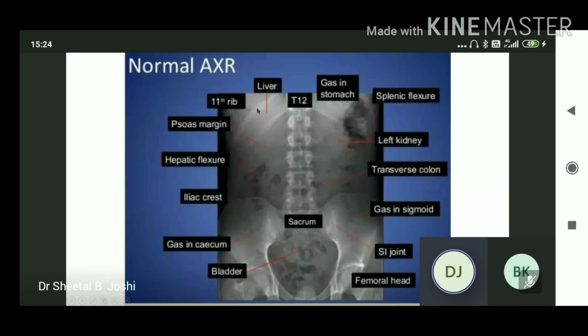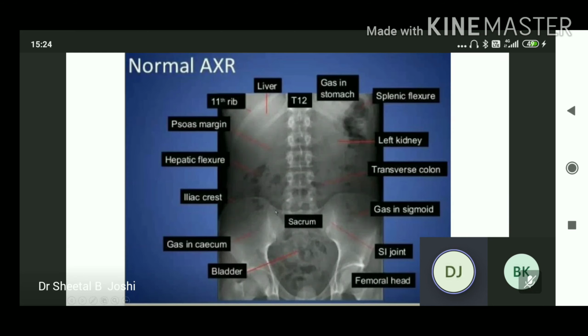Now again, 11th and 12th ribs, you can appreciate the liver under the right dome of the diaphragm, the lateral margin of the psoas muscle on both sides, the hepatic flexure. The scattered intestinal gas shadows are seen as large or small bowel, because haustrations are present in the large bowel, and in the small bowel, which is centrally placed, there are valvulae conniventes. So because of these, there is a scattered gas shadow you can appreciate. Okay, so this is the hepatic flexure of the colon.